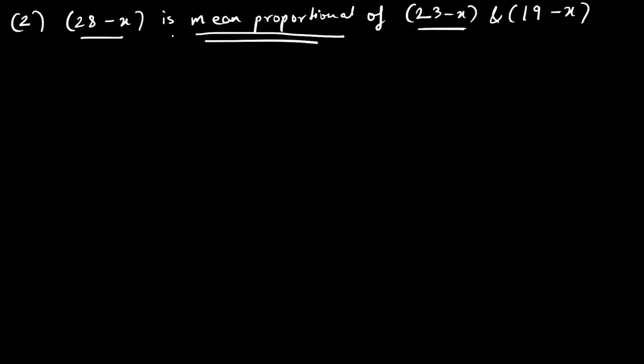If I ask you what order to write it, I hope you can answer that: 23 minus x upon 28 minus x, the mean proportional comes in between, is equal to 28 minus x upon 19 minus x. Students, is it possible for you to solve it yourself?